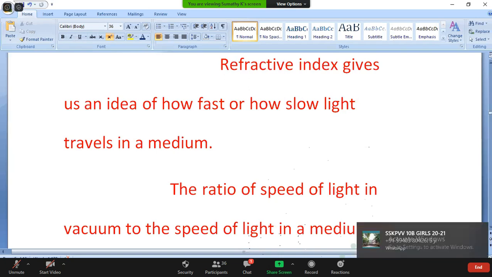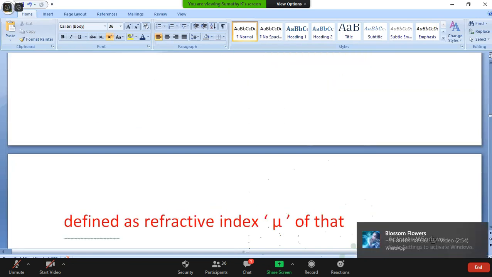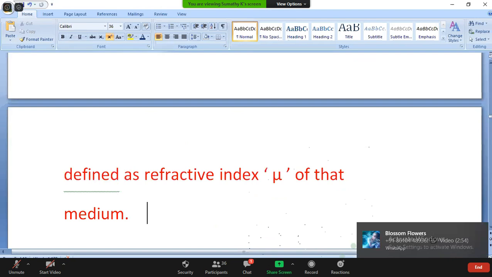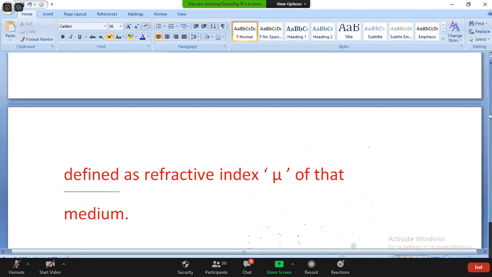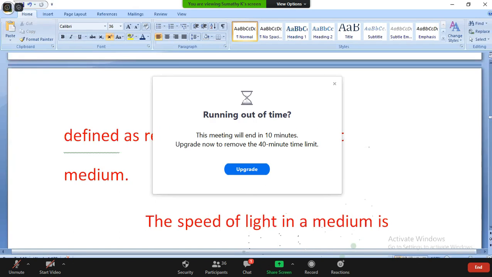The ratio of the speed of light in vacuum to the speed of light in a medium is defined as the refractive index mu of that medium. So we derive from the refractive index in which medium the velocity of light is higher or lower. Like that, we derive it from this Snell's law. That is the second law of refraction.